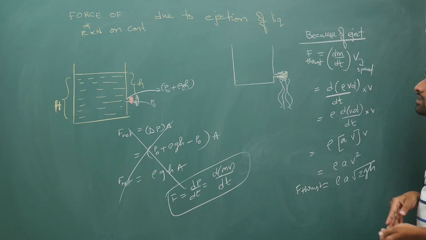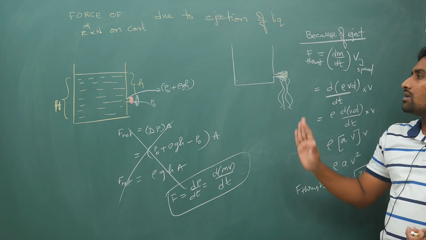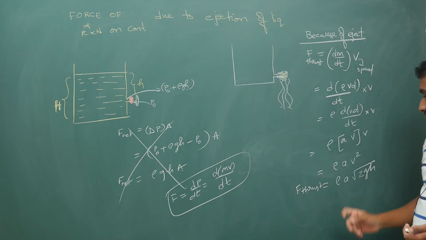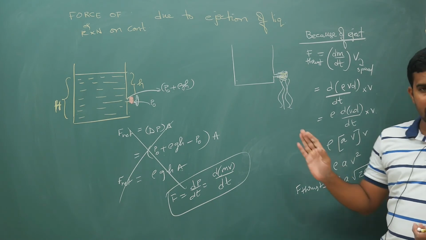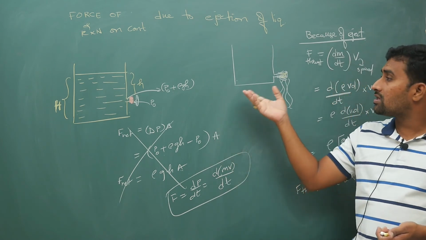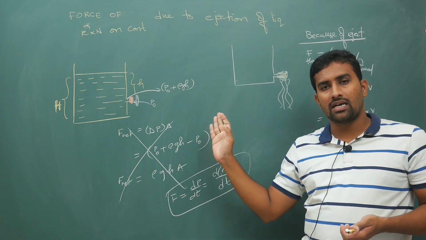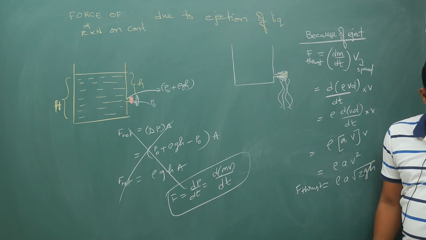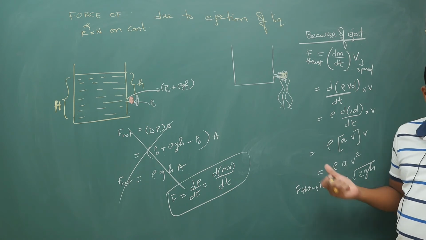That means because of this ejection of liquid coming out, there will be a force towards left on the container. Rho A V square is the thrust force. Like how you have gases coming out of a rocket, similarly here also, because of the ejection of liquid, there will be a force towards left on this container. Of course, if it is on the ground, later it is balanced by friction. So keep this in mind, rho A V square is your thrust force, and your V is under root 2gh if there is a hole.